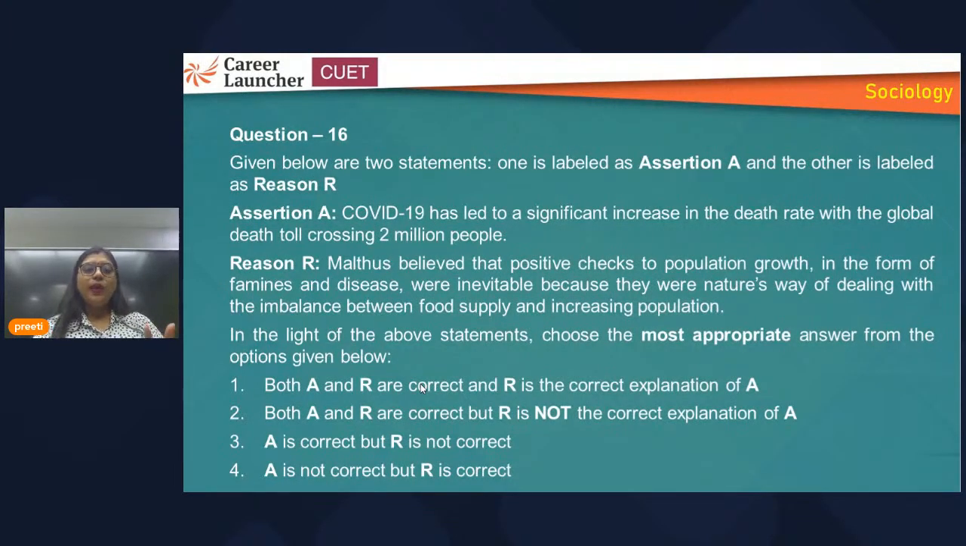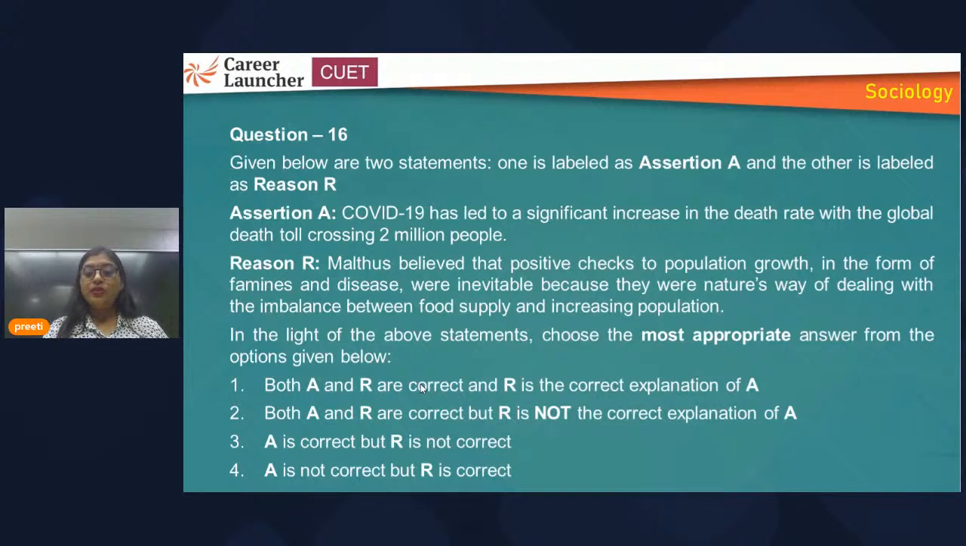The question they have asked is in the form of assertion and reason. Assertion is saying that COVID-19 has led to a significant increase in the death rate, with the global death toll crossing 2 million people. Reason is saying Malthus believed that positive checks to population growth in the form of famines and disease were inevitable because they were nature's way of dealing with the imbalanced food supply and increasing population. If you understand the assertion, it is talking about COVID-19. Because of COVID-19, death rate had increased worldwide. But was it on the basis of Malthus's population growth theory?